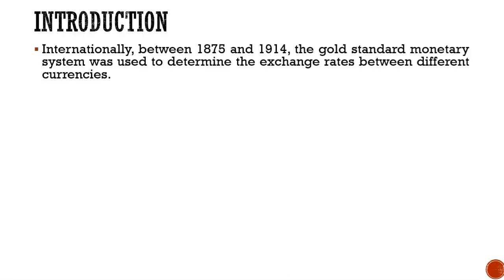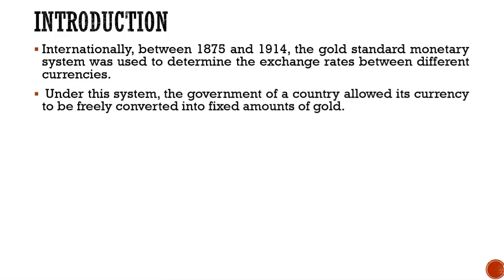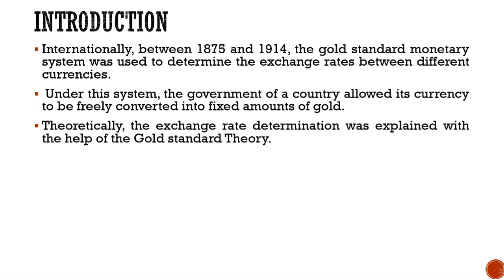Now, internationally between 1875 and 1914, the gold standard monetary system was used to determine the exchange rates between different currency. This we have already learned in our first module under the heading Evolutions of International Monetary System. Under the system, the government of a country allowed its currency to be freely converted into fixed amount of gold. Theoretically, the exchange rate determination was explained with the help of the gold standard theory.